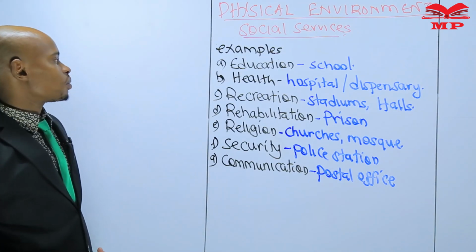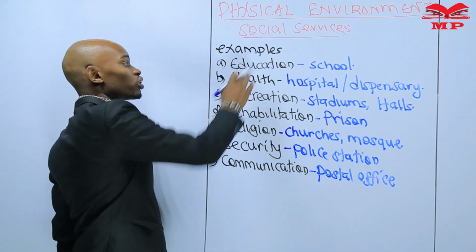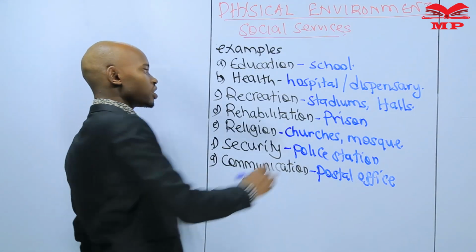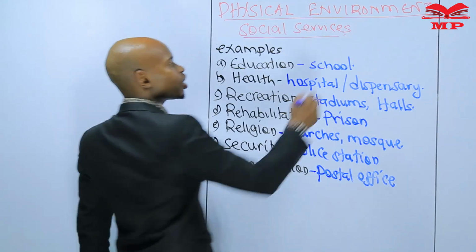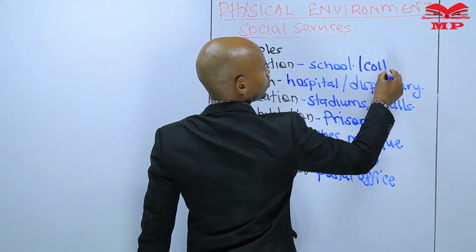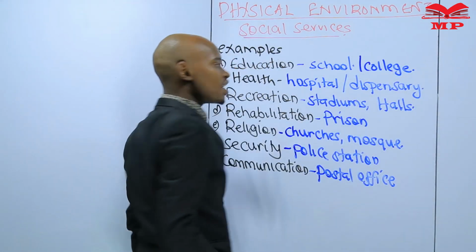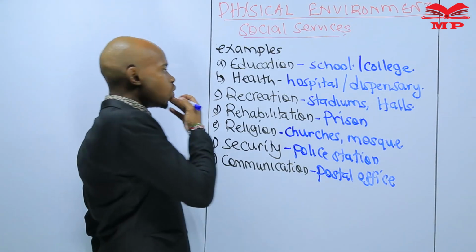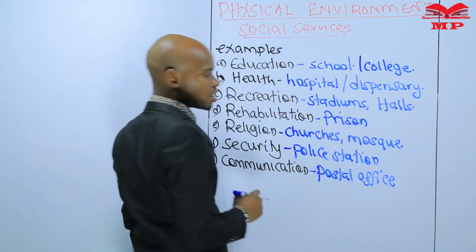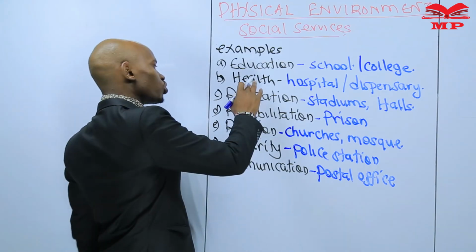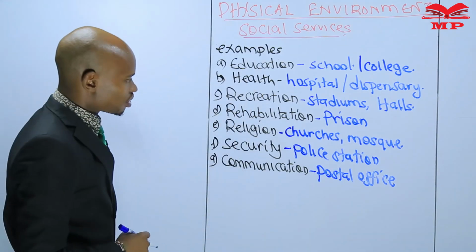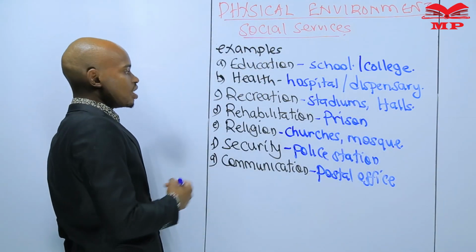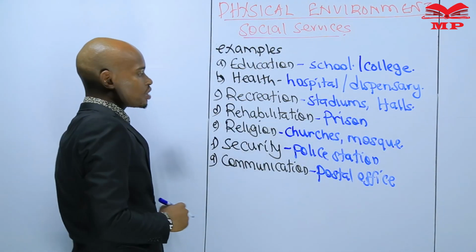Just to recap what we have talked about: education. What shows that there are educational services is a school, or a college, or a university, or a polytechnic. What will a hospital, a dispensary or a health center show? It will show that there are health services. A stadium, social halls, what do they mean? They mean there are recreational services.